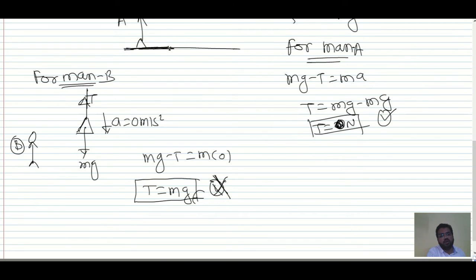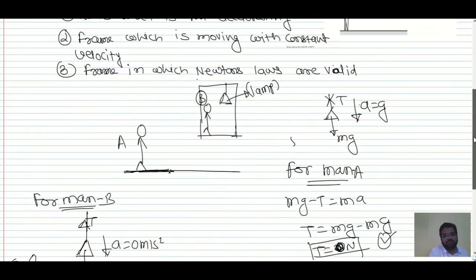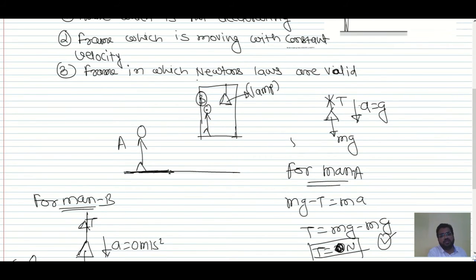Now to correct it, we have to introduce one force that is called the pseudo force. It is an imaginary force. For this man who is in the non-inertial frame of reference, he has to apply a force called the pseudo force.